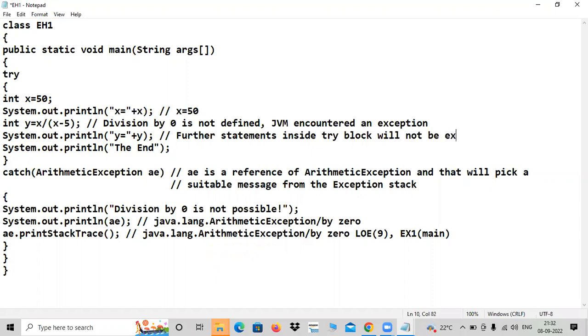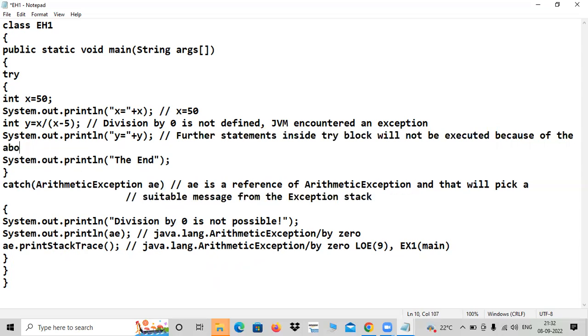Will not be executed because of that exception. Because of the above exception, that is the problem you have. That's it. Got it? Any doubts?